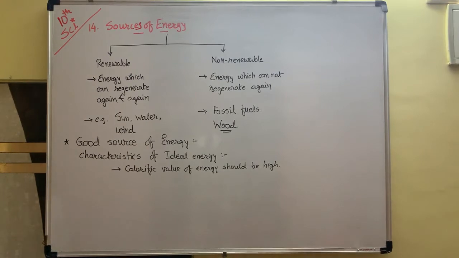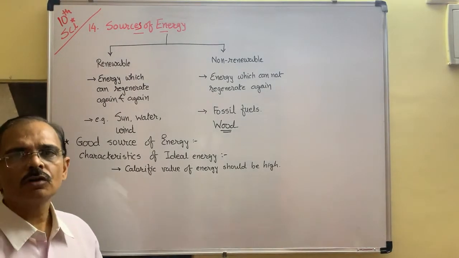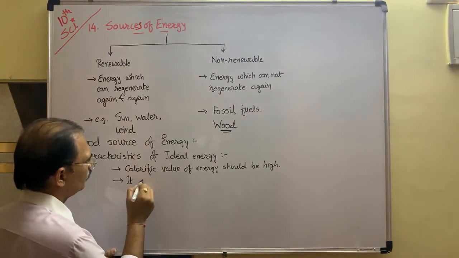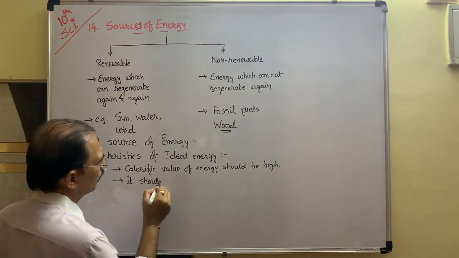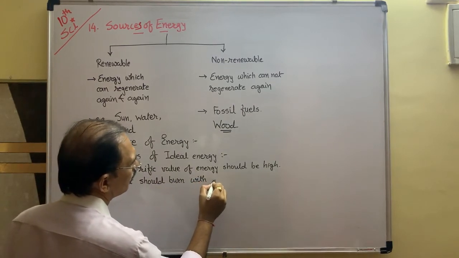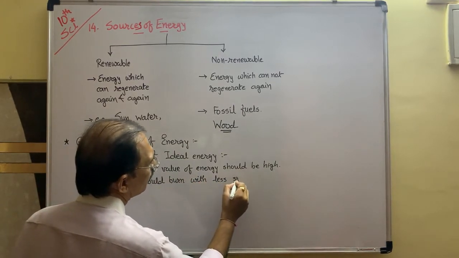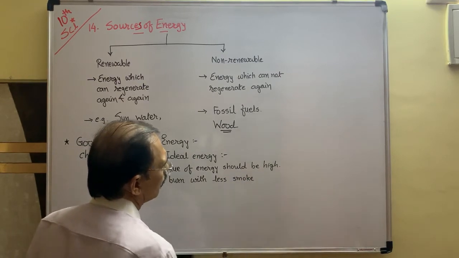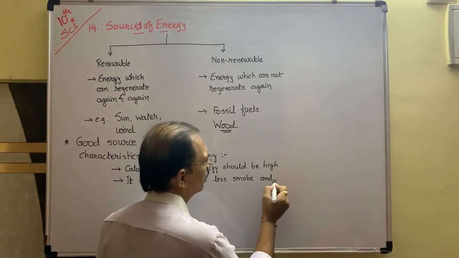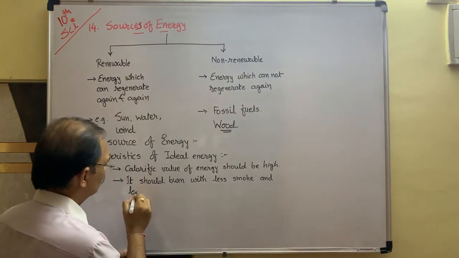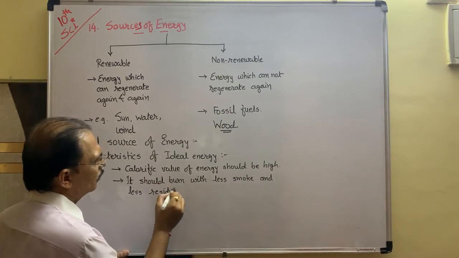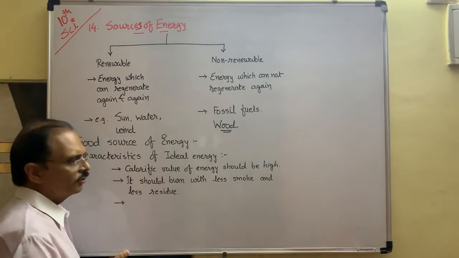It should burn with less smoke and less residue. Ideally no smoke and no residue, but you know that it is not possible.